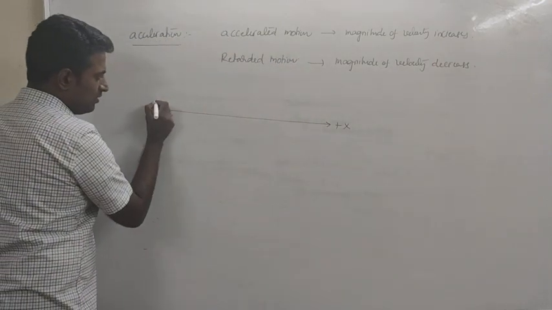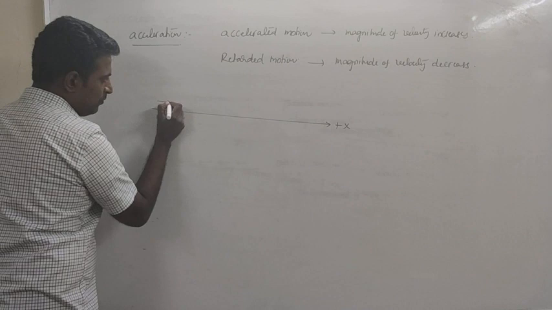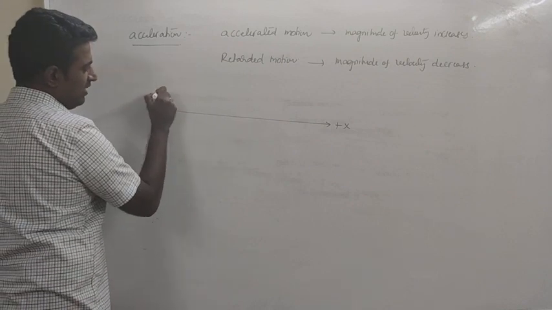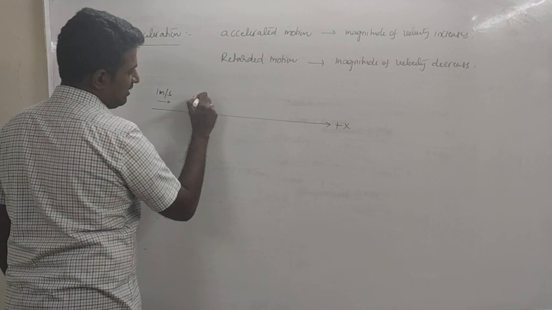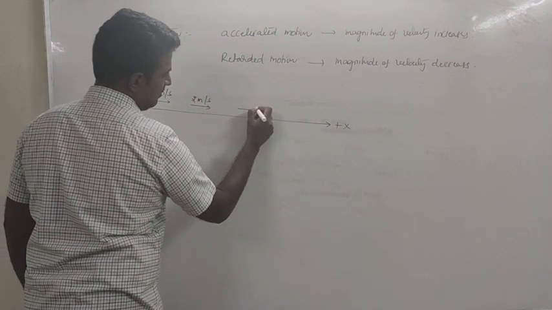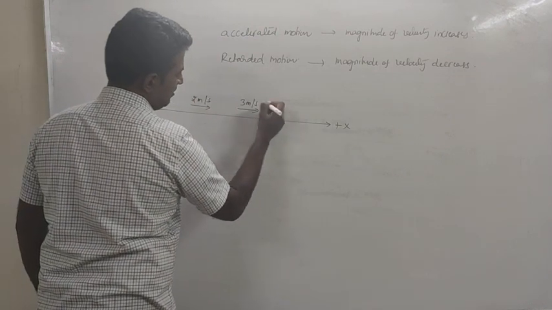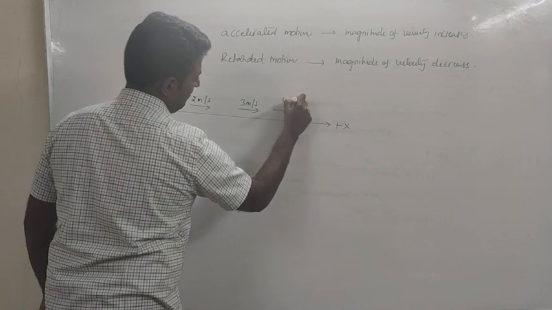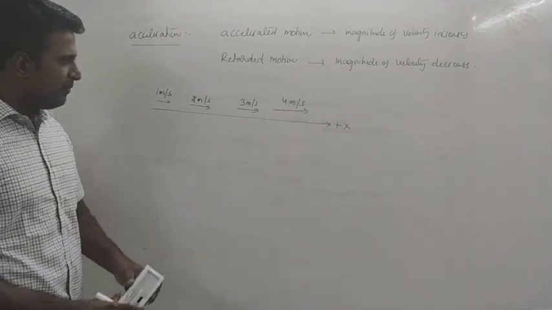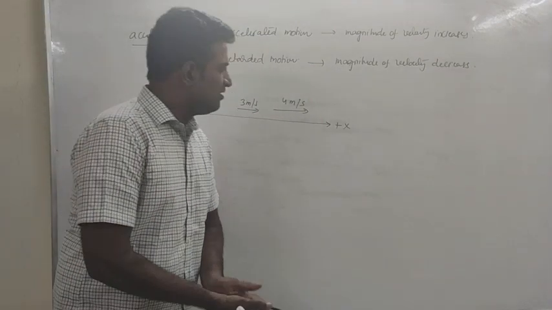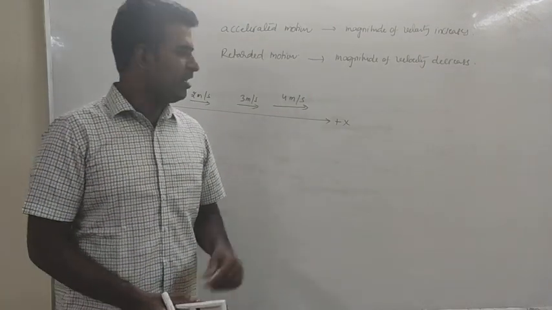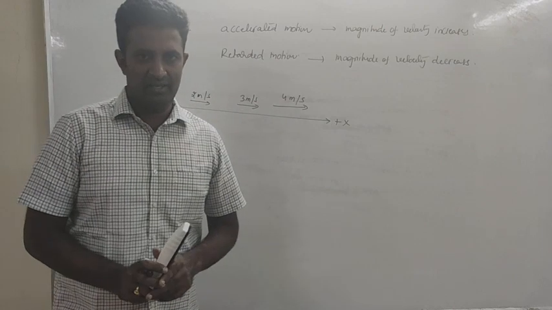You see here, if the particle is moving with lesser velocity here, say 1 meter per second, and the velocity is continuously increasing, 2 meter per second, 3 meter per second, 4 meter per second, what does it say? It says that magnitude of velocity is continuously increasing. Then change in velocity will be positive because final minus initial, isn't it?